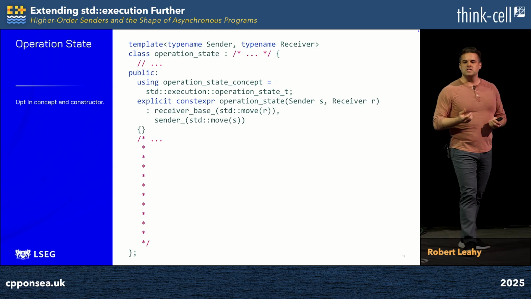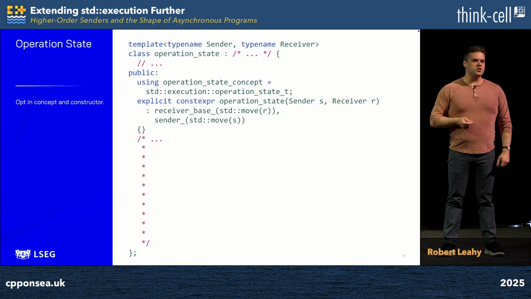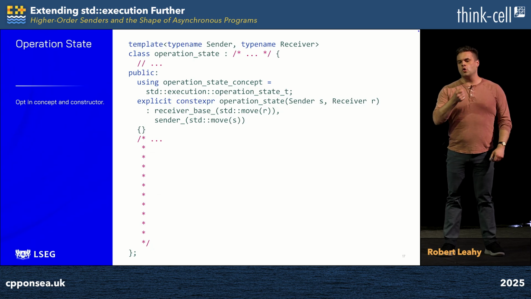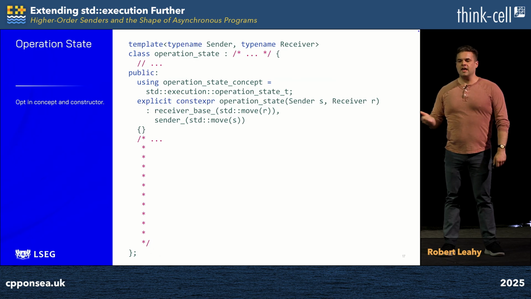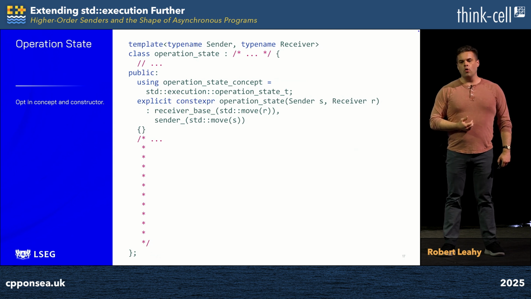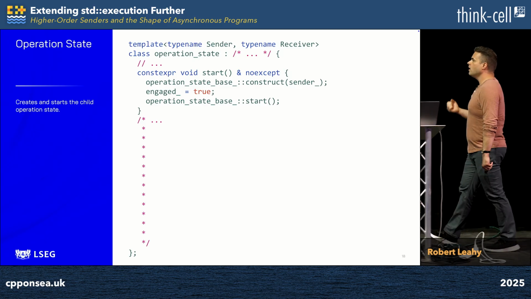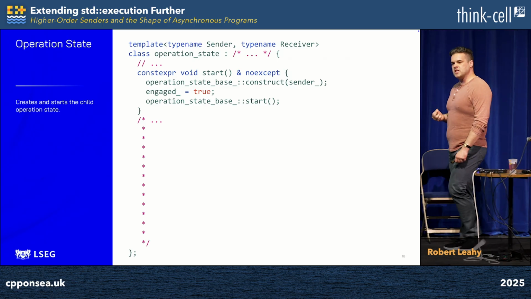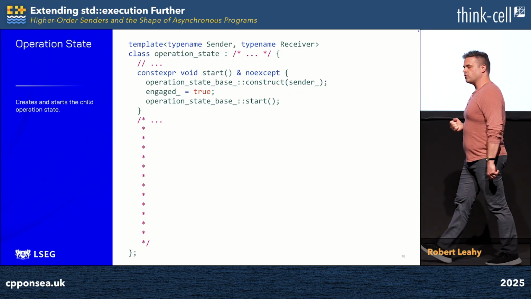In order to be an operation state, you must expose this fact to the concepts machinery of std execution by having a needful nested type alias called operation state concept. And so we do that. And because operation states are returned from connect, a binary operation over senders and receivers, we have a constructor which models this fact. But simply saying through a nested type alias that you are an operation state is insufficient to make it so. You also need to provide the fundamental basis operation of operation states, which is a nullary invocable member function called start. An operation state returned from connect encapsulates only latent asynchronous execution. No forward progress is associated therewith.